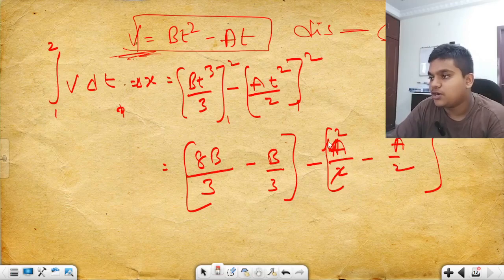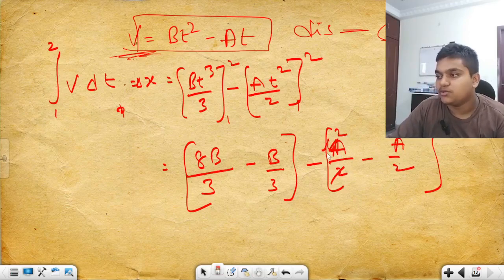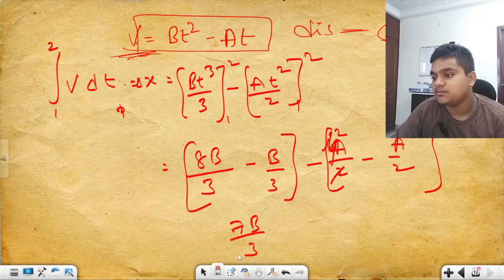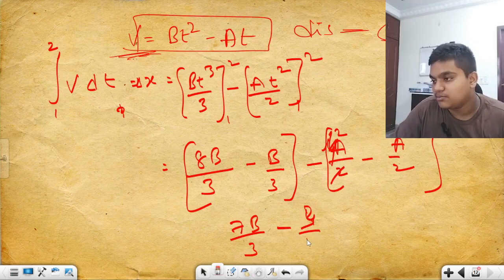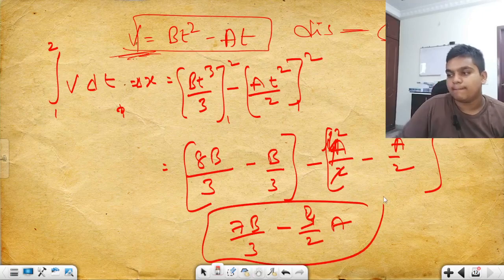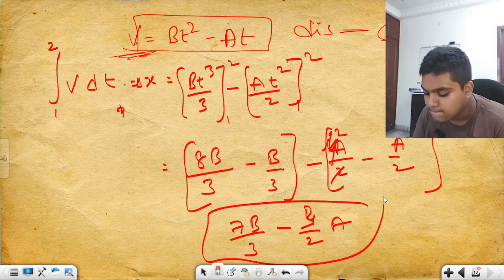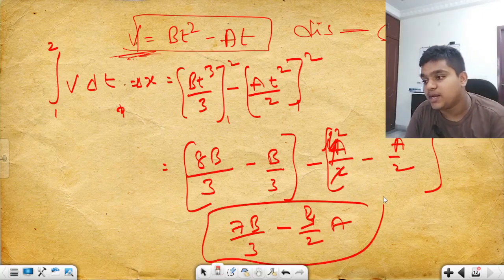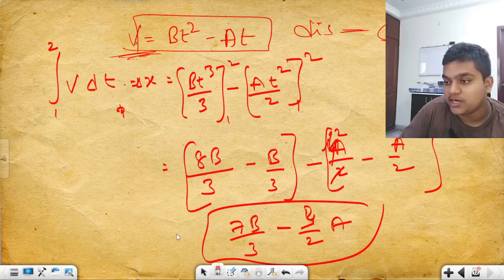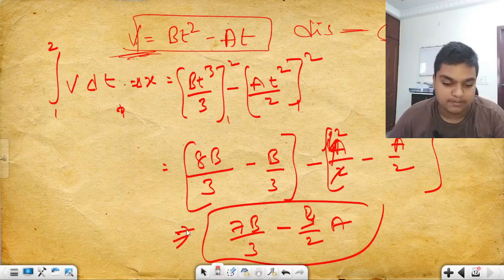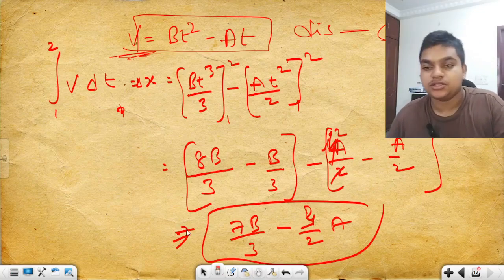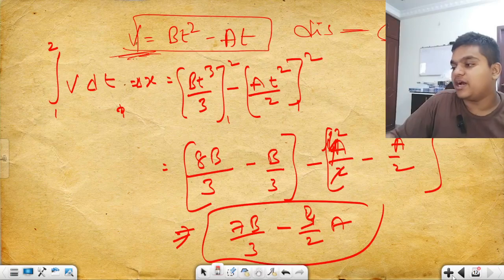Now this becomes 7b by 3 minus 3a by 2. Very simple, right? That is your integration, and this is the distance traveled. Now, last question of the day. We will be ending here.